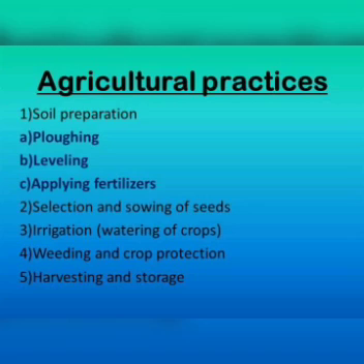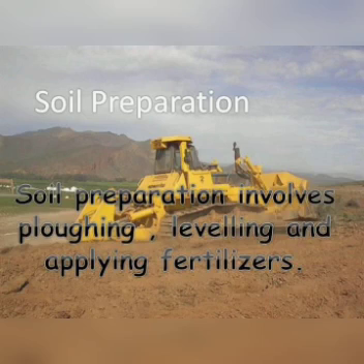So we have to weed it, remove the weeds, and we have to protect the crops from insects and pests. After that, the final stage in agricultural practices is harvesting. After harvesting, we store the grain in large granaries called silos. The first major step in agricultural practices is soil preparation.